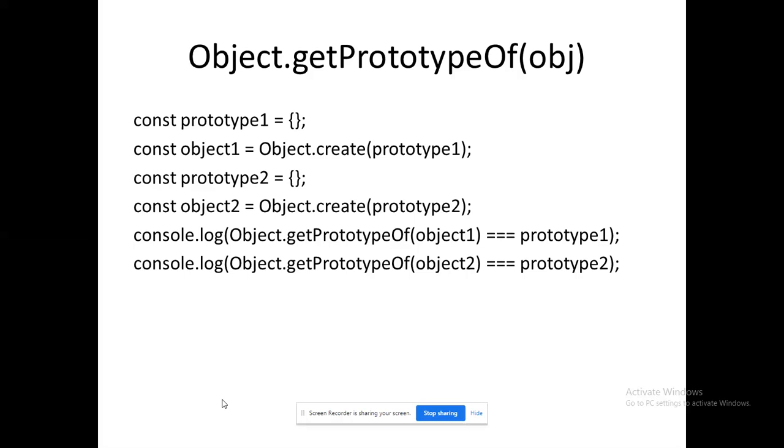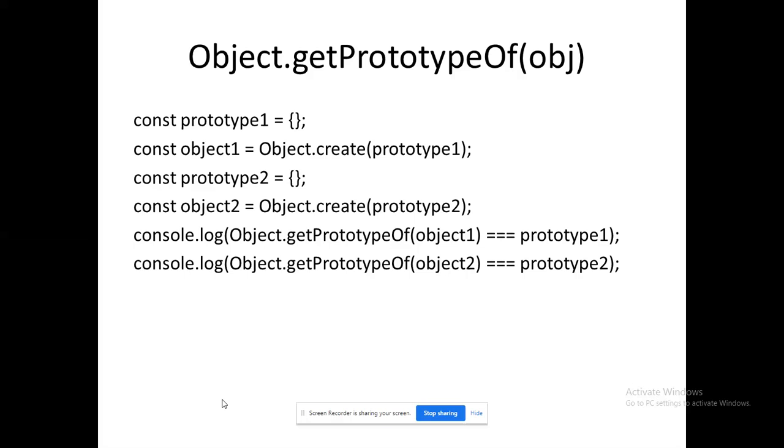As well as checking whether the built-in object and the user-defined object are behaving equally. Instead of the term equally, I could use the term identical or similar. For that purpose, we are using triple equal to. You can see that I am creating two prototypes. Prototype also is an object only. Prototype one is an object, prototype two is an object, and there are the other objects, object one and object two.